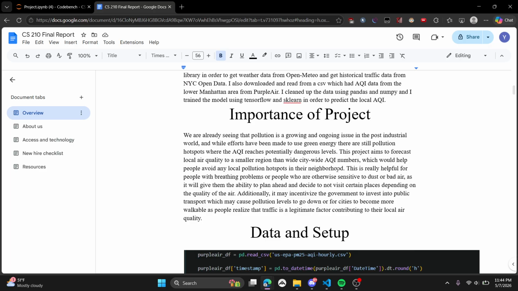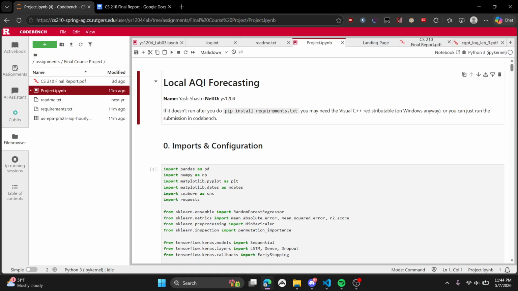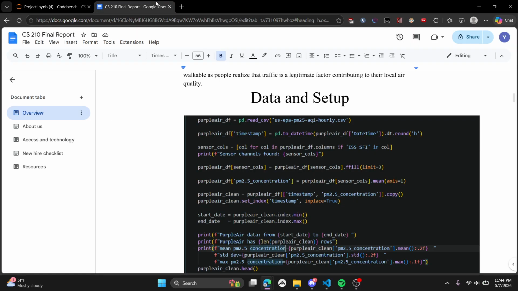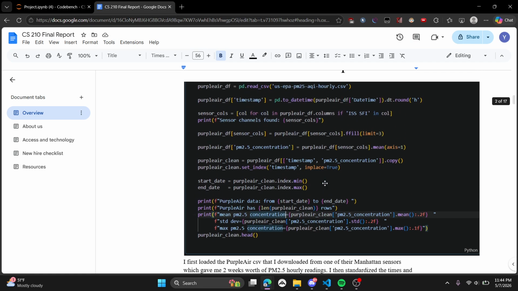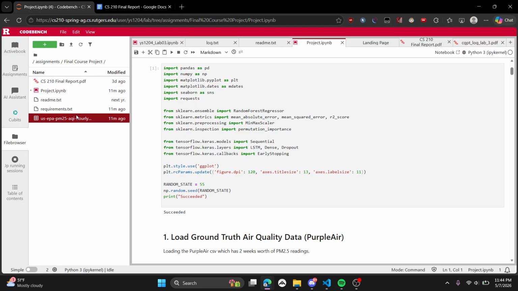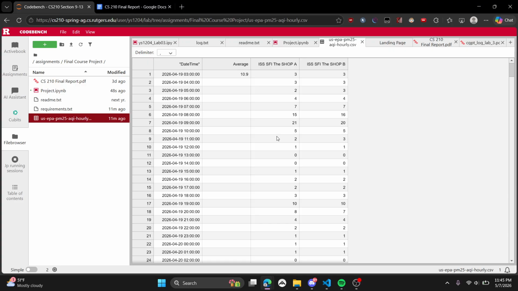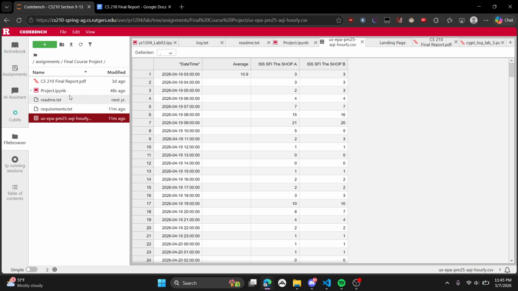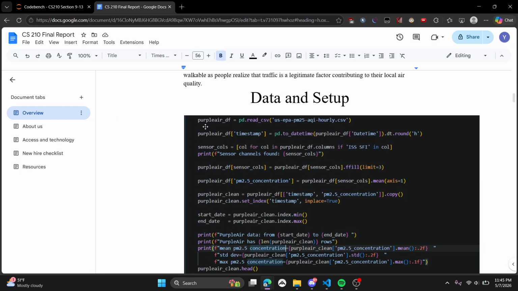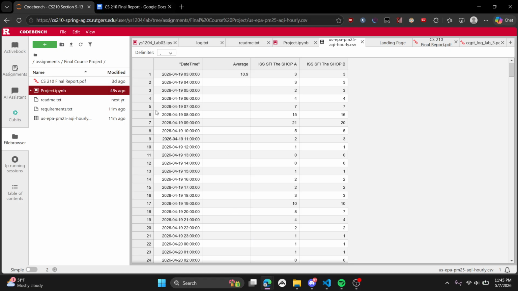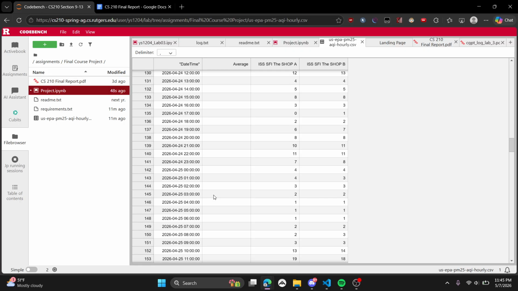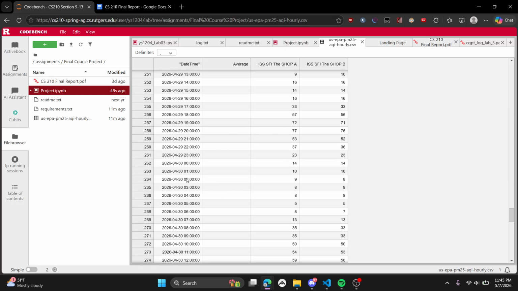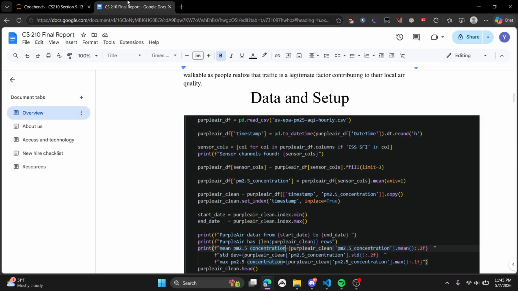So basically, the code's on CodeBench as well. It's the exact same code. This is my VS Code. I basically just loaded this CSV file, which has the Purple Air data. So this is the Purple Air data that I got. This is for 2 weeks, and it gets the hourly data for 2 weeks, as you can see. It's per hour, so it goes from 1 a.m. to 2 a.m. to 3 a.m., etc.